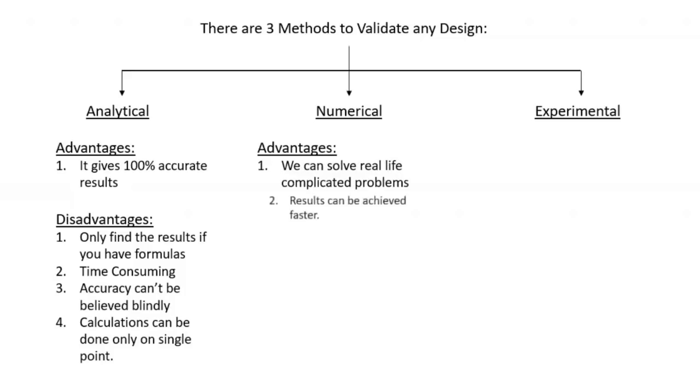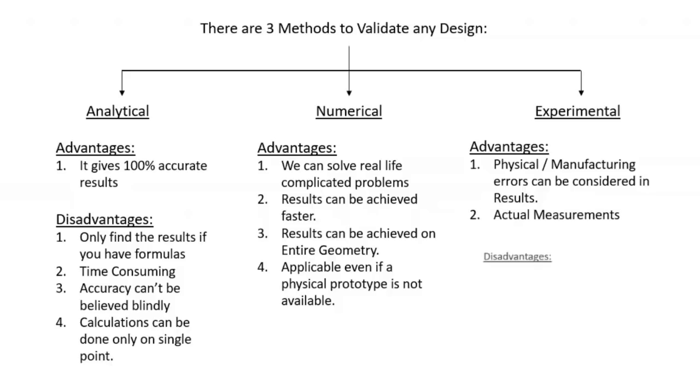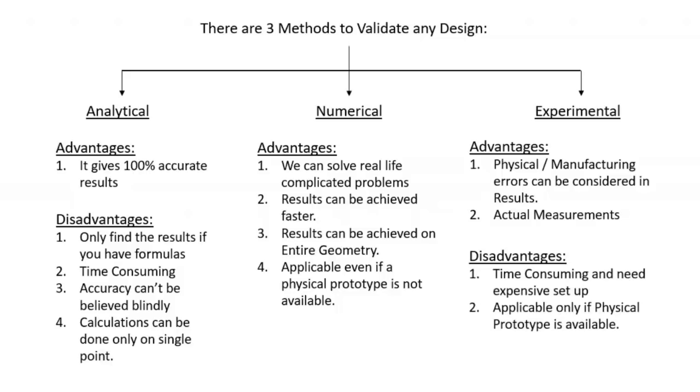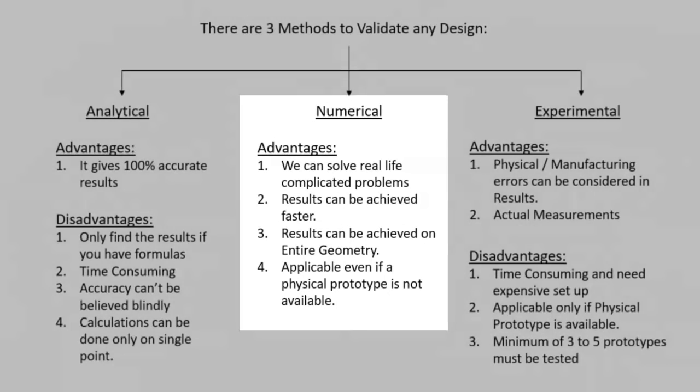In numerical methods, all the real life complicated problems can be solved. Results can be achieved faster. Results can be achieved on the complete component, applicable even if the physical prototype is not available. In the experimental method, physical and manufacturing errors can be considered. It gives more accurate results, but it is very time consuming and needs an expensive setup. It is applicable only if the physical prototype is available. Minimum 3 to 5 prototypes must be tested. So, because of the disadvantages of analytical and experimental methods, more than 3,500 companies use numerical methods to validate their design. That means more than 3,500 companies use CAE software for design validation.